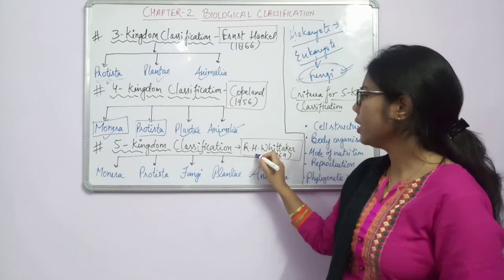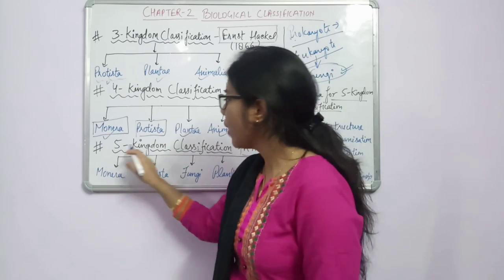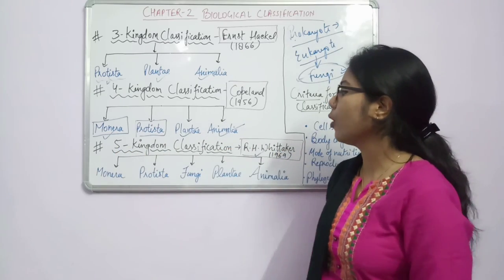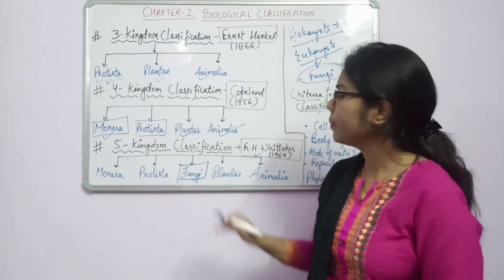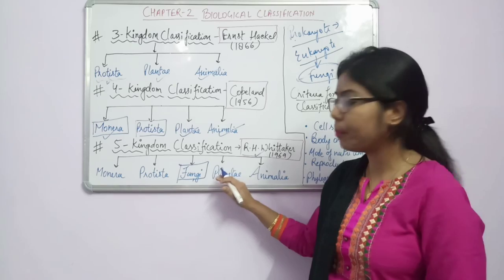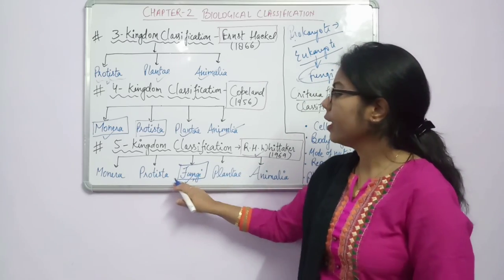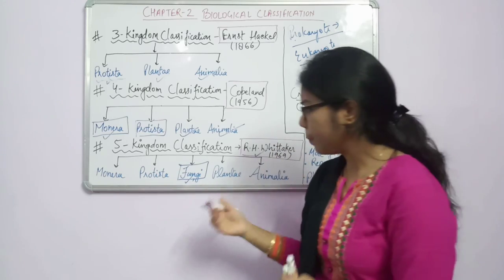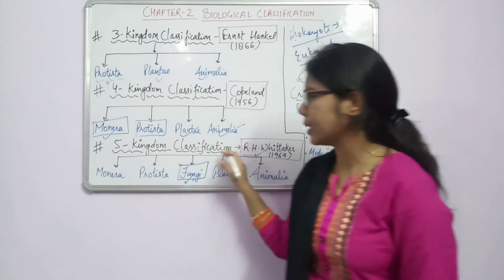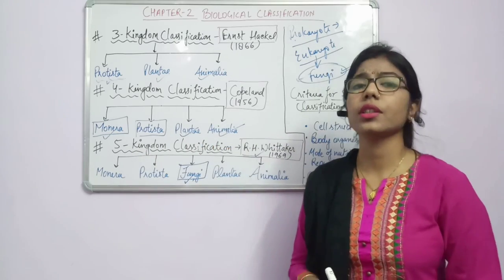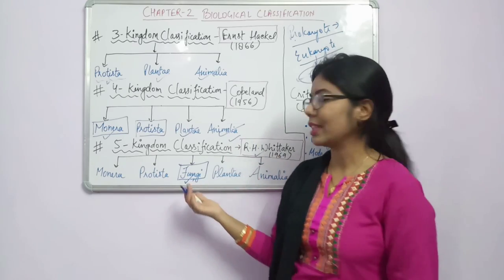That's why R.H. Whittaker, in 1969, gave the five kingdom classification. In this, what has he done? He has added one more kingdom: Fungi. In this kingdom, all the characters are the same as related to plants, but instead there is a different mode of nutrition. So fungi get their place in the fungi kingdom. Now we have the five kingdom classification, which is very good, and we are following this classification only.